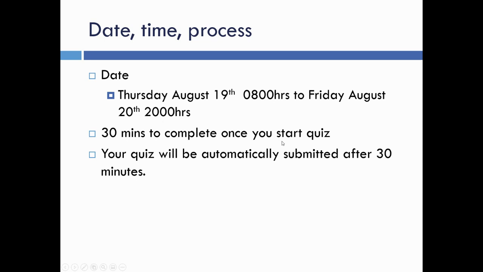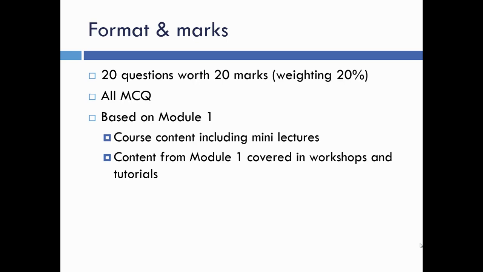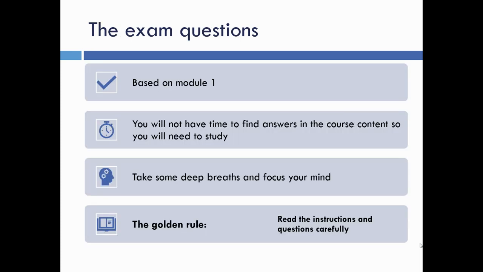Once you start the quiz, you'll get 30 minutes to complete the quiz, and your quiz is automatically submitted after 30 minutes. There are 20 questions worth 20 marks and a weighting of 20% of the overall grade. They're all multiple choice questions and they're based from Module 1. This includes course content, including mini lectures, and also the course content from Module 1, which was covered in workshops and tutorials. These workshops and tutorials have got recordings for you to review if you weren't able to attend them online. So the exam questions are based on Module 1.